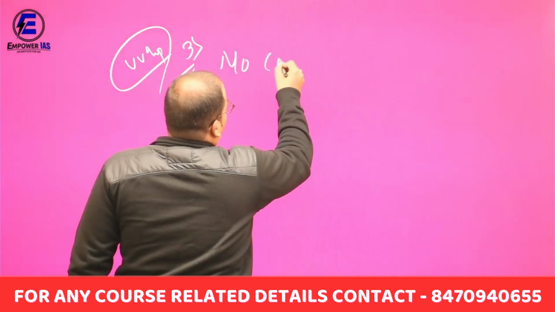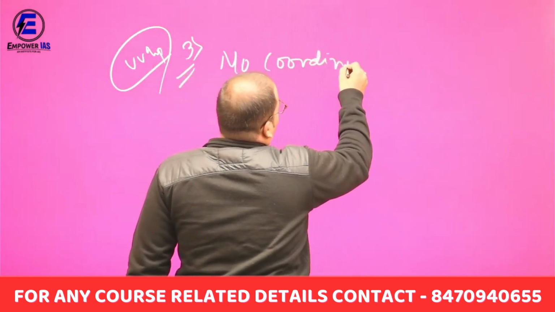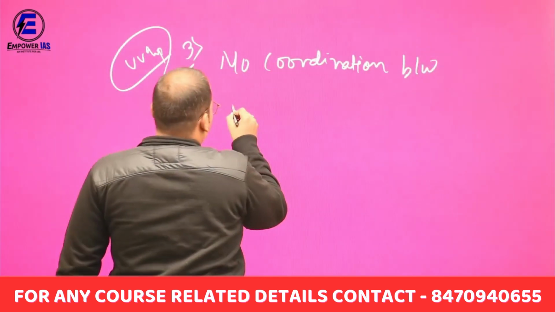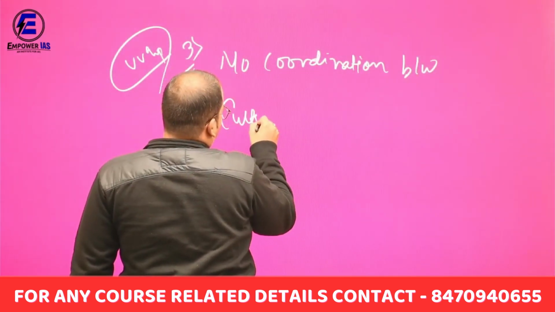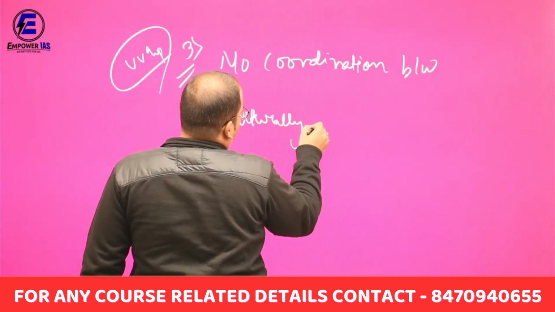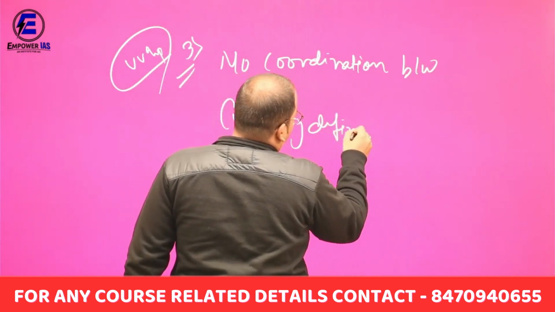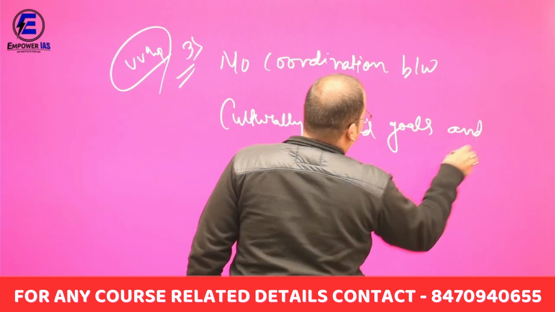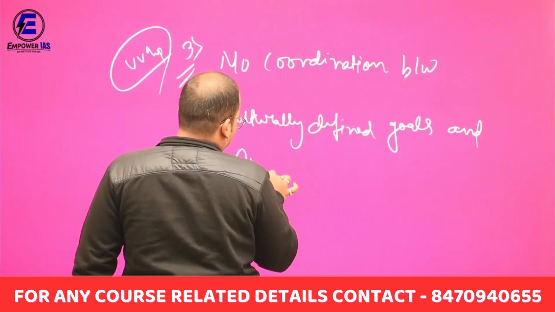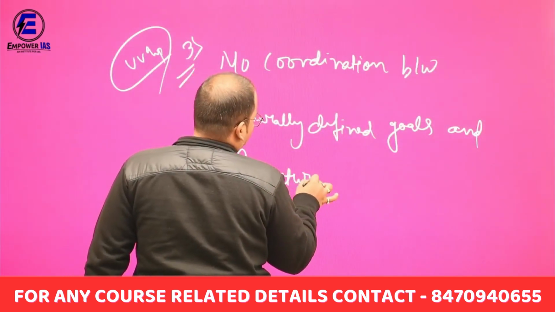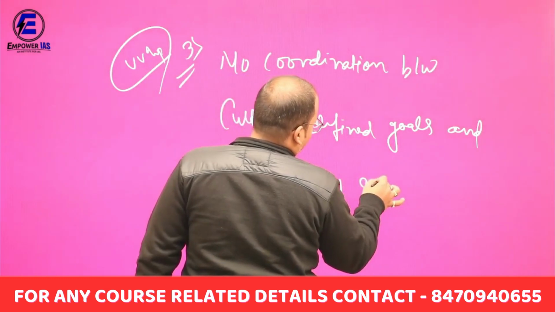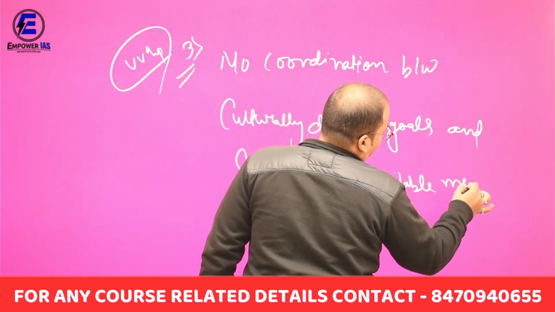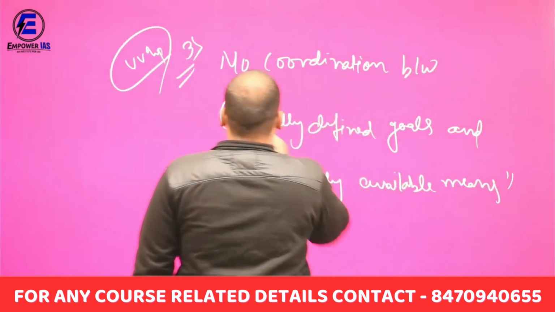No coordination between culturally defined goals and structurally available means. Okay, write this in inverted commas.